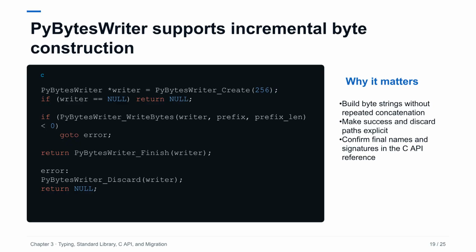PEP 782 introduces PyBytes writer for incremental construction of byte strings. The pattern avoids repeated creation and concatenation when an extension emits a result in pieces. A writer also gives the API a clear finish or discard lifecycle. The code shown communicates the intended structure. Extension authors should use the final C API reference for exact names, signatures, and stable ABI availability. Benchmark with realistic chunk sizes and retain complete error handling for every append operation.